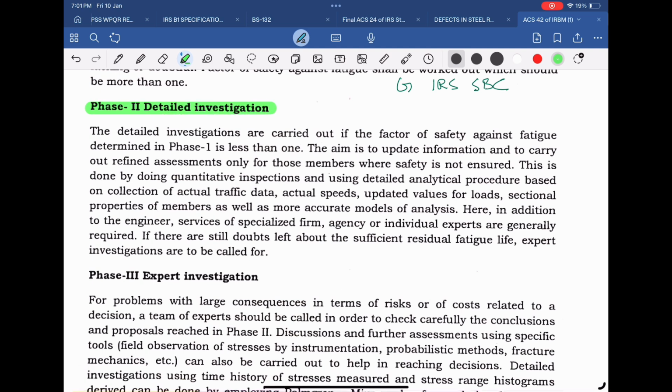In Phase 2, detailed investigation is to be carried out by refining previous assessment only for those members where safety is not ensured. It means that different bridge components of a bridge have different residual fatigue life. This detailed investigation may be carried out for those components which are showing negative fatigue life in Phase 1 investigation.